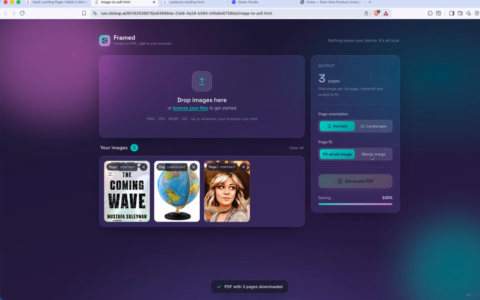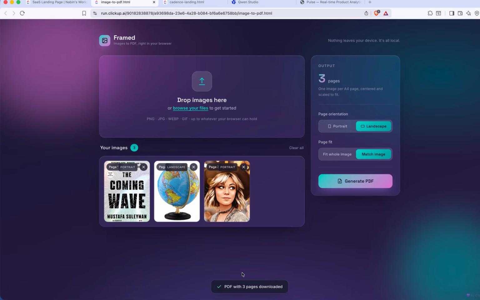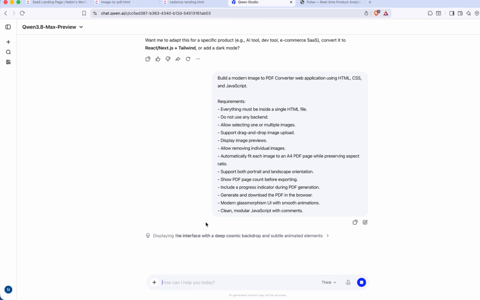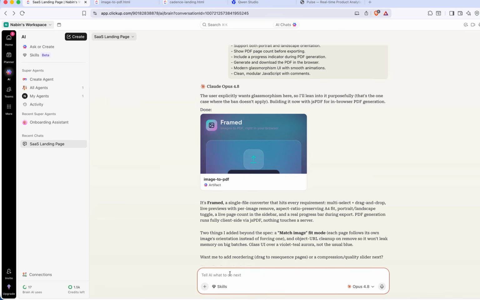Generate a PDF. You can select portrait or landscape mode, and you can also select fit whole image or match image. But when I click on generate PDF, it says a PDF with 3 pages will be downloaded, but nothing downloads. It only shows this snack bar. It is still working. During this time, I'll give one prompt here to refine its features.